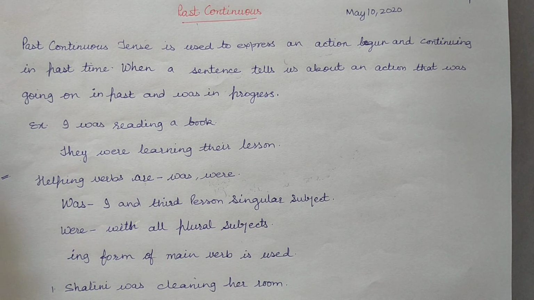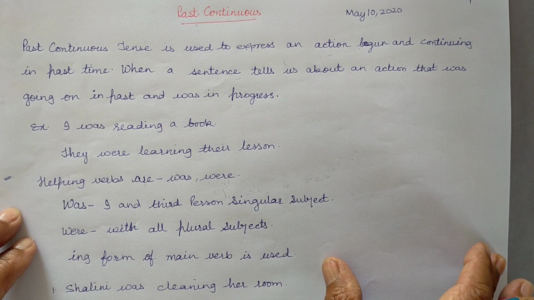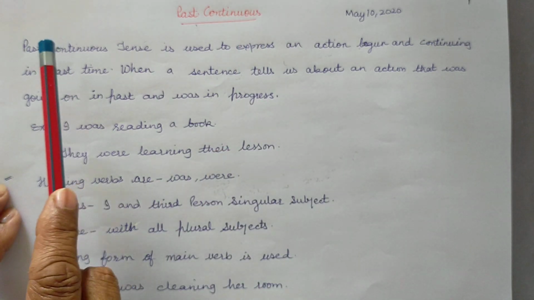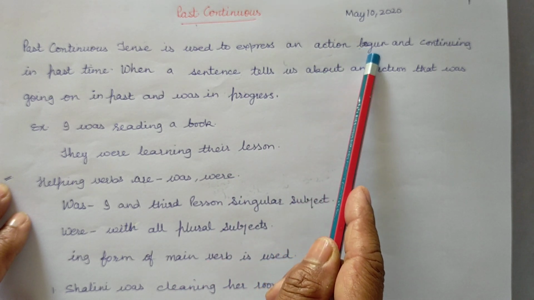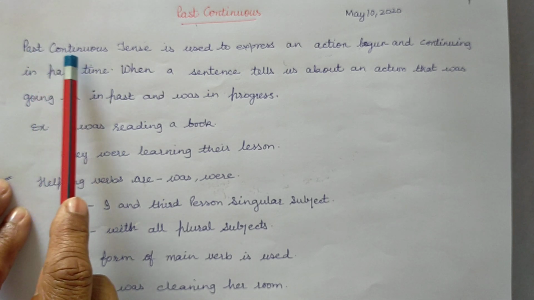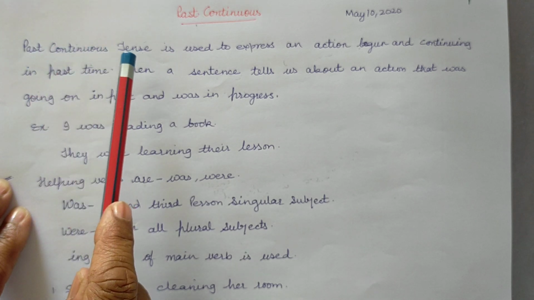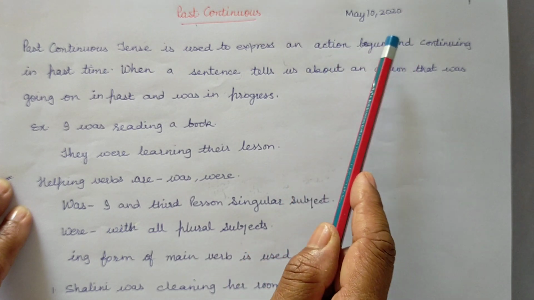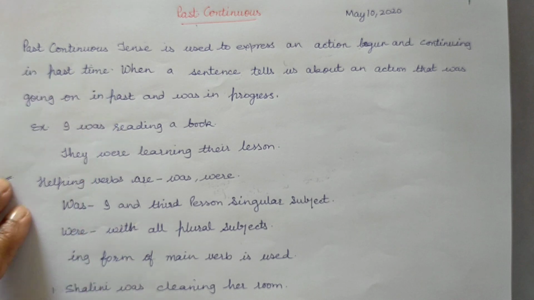Our topic in this section is past continuous. So let us begin our topic. Past continuous. Past continuous tense is used to express an action begun and continuing in the past. Past continuous or progressive. Past progressive or past continuous tense is used to express an action begun and continuing in the past time.